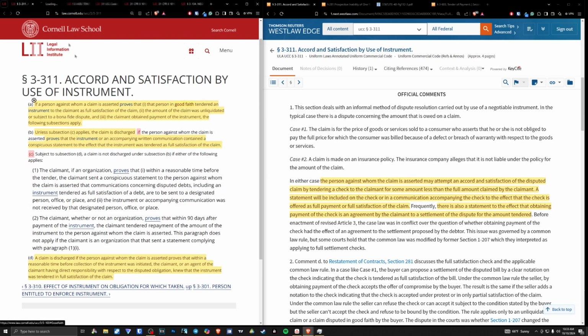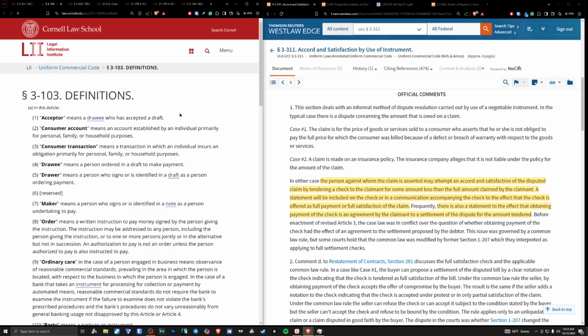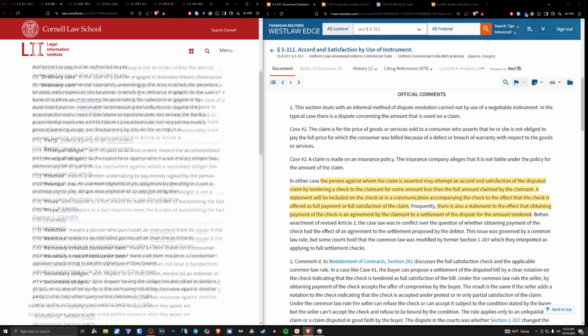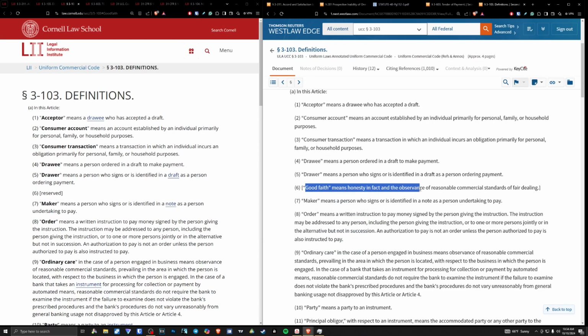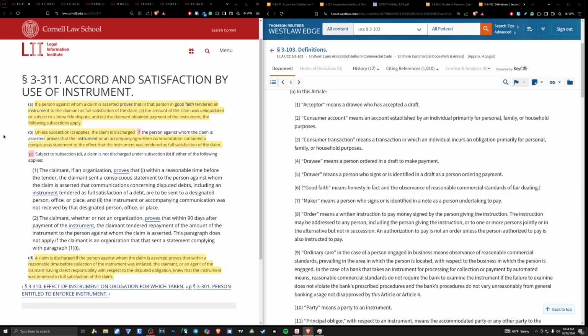Very simple. We can actually even go in here and see what the U.C.C. defines good faith as. Good faith means honesty in fact and the observance of reasonable commercial standards and fair dealing. So it has to be done under fair dealing. Okay? That is the very first requirement. The second requirement is the amount of the claim was unliquidated or subject to a bona fide dispute.